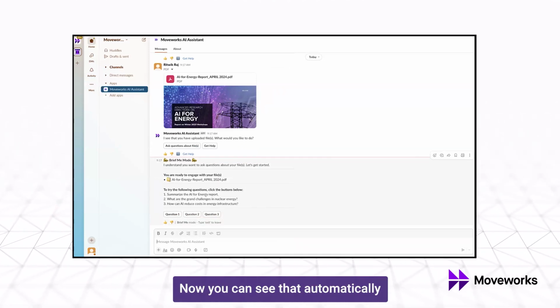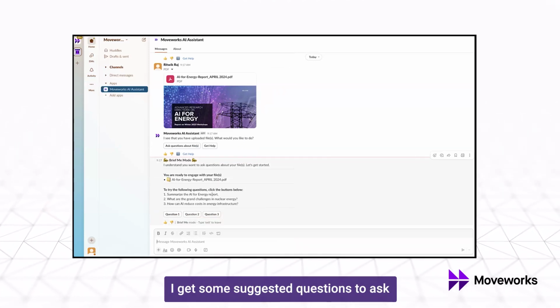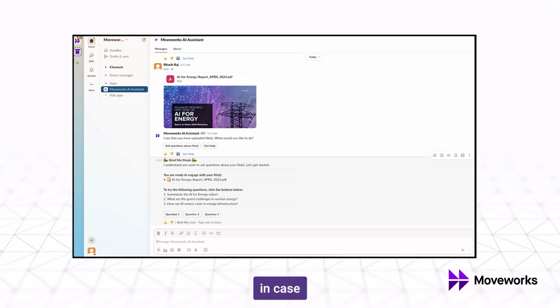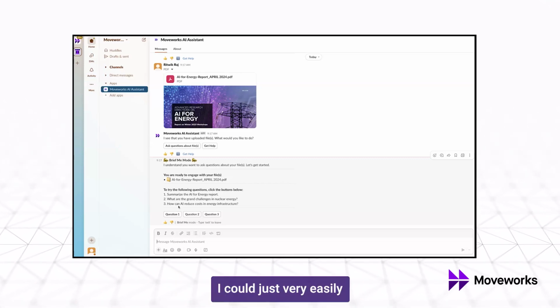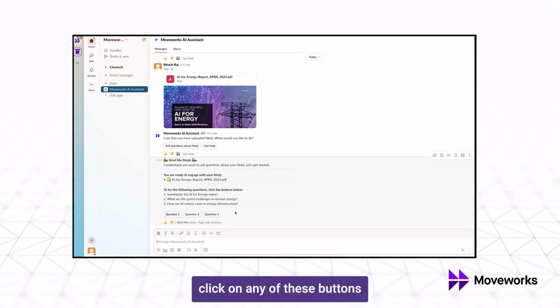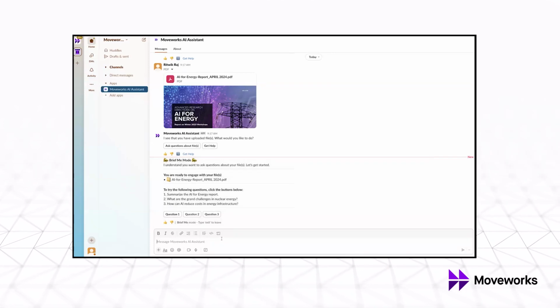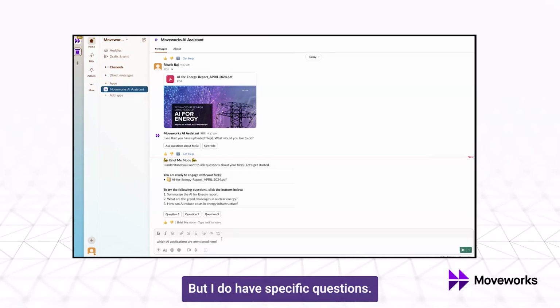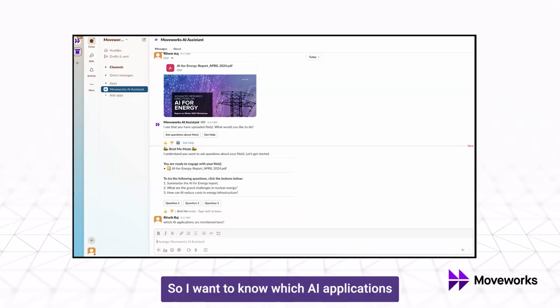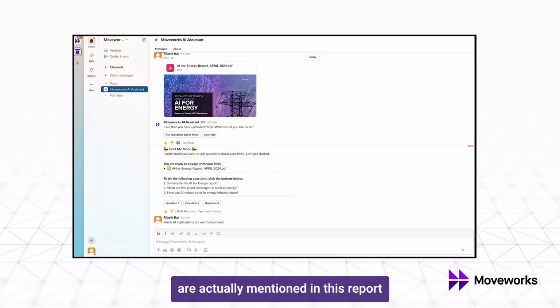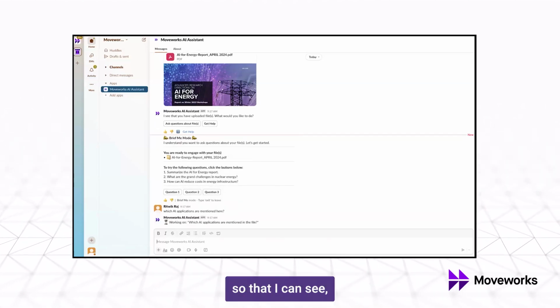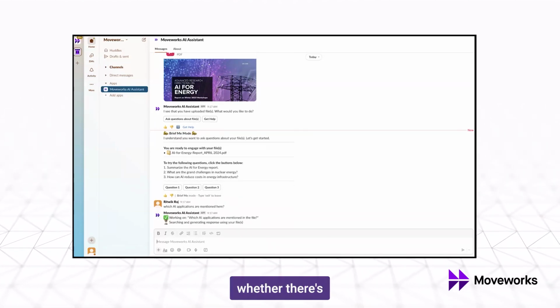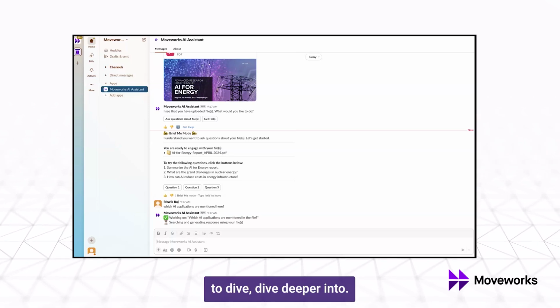Now, you can see that automatically I get some suggested questions to ask. In case I didn't have a particular question, I could just very easily click on any of these buttons and be on my way. But I do have a specific question. So I want to know which AI applications are actually mentioned in this report so that I can see whether there's anything that I need to dive deeper into.